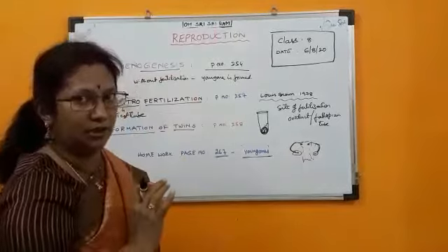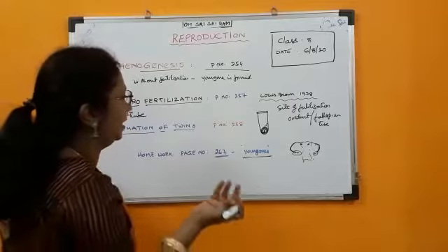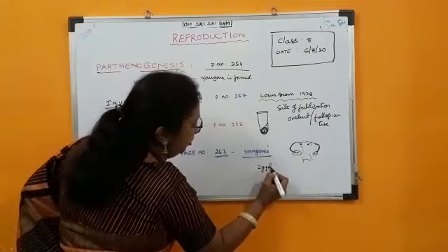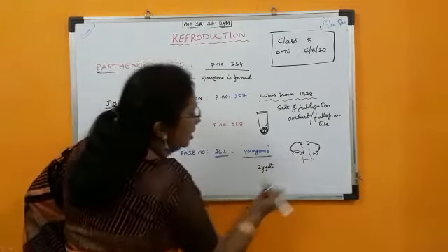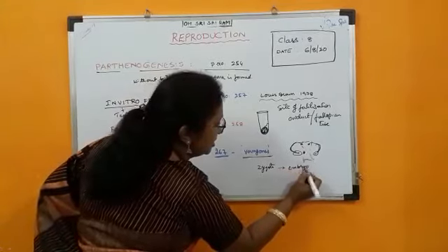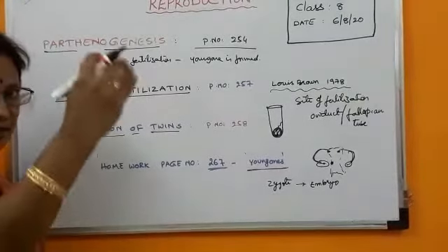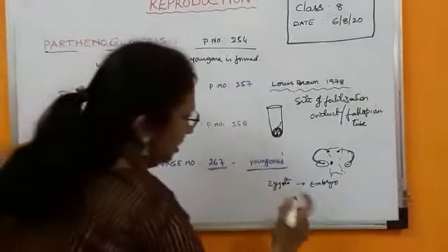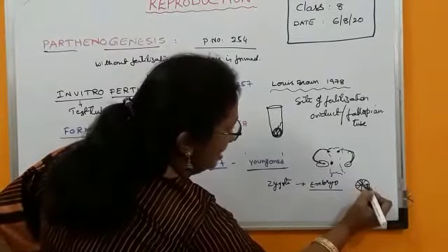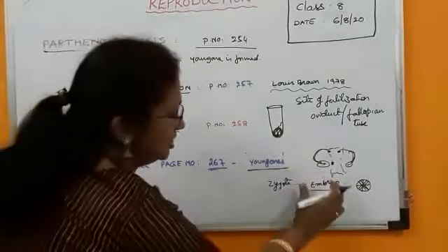Or else one more phenomenon may take place in the female. First the zygote will form as usual. After formation, it reaches the uterus and grows into an embryo. All these points we discussed clearly, children. That's why I am not explaining again and again, otherwise the video will extend to hours, so I am cutting it short. So what is an embryo? An embryo is a cluster of cells, like a ball of cells. Such a stage it will go through.